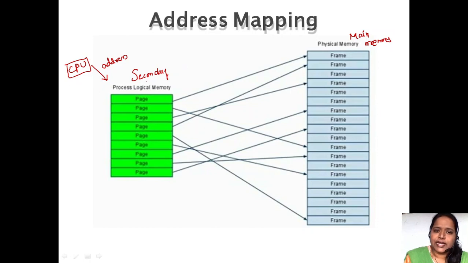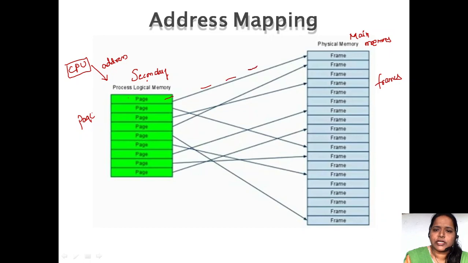See here, the secondary memory is divided into pages and the main memory is going to be divided into frames. Fine. Each page is going to be placed onto a frame.